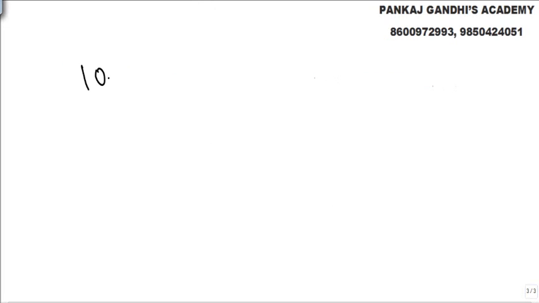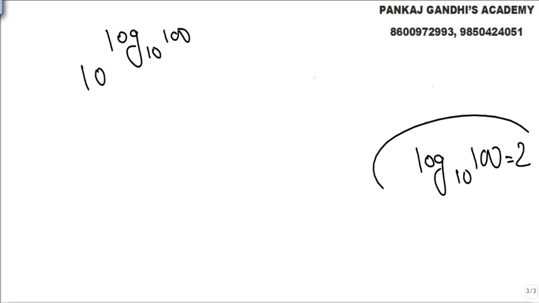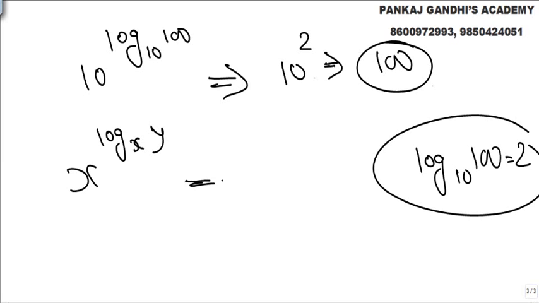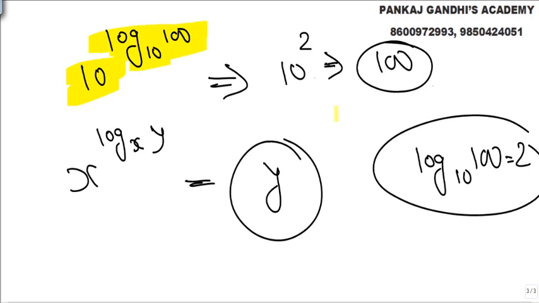Lastly, if I ask you 10 raised to log 10 of this thing, what we know is log of this thing to the base 10 is nothing but 2, so this value we will get as 10 square, which is nothing but 100. The property is x raised to log x y, let's say we talk of y, so the answer comes out as nothing but y. Simply x raised to log to the base x of y. This is what the property is all about.